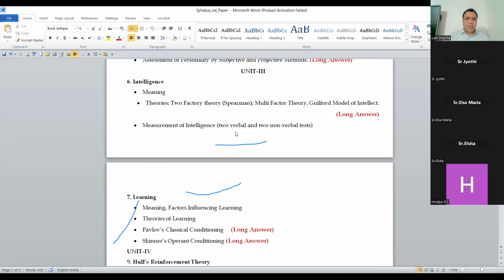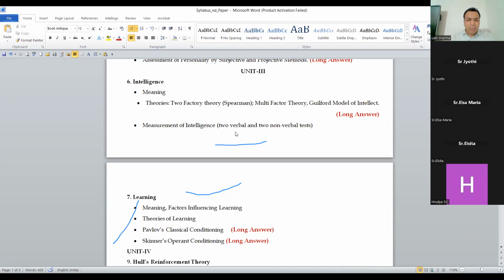Okay, now unit 3. Unit 3 has 2 chapters. One is intelligence and one is learning. If you ask me which is the easy one, then guys, learning is the easy one. It is a very easy one, learning. Because under intelligence, you have to remember the names of all the theories, because 2 or 3 theories are given.